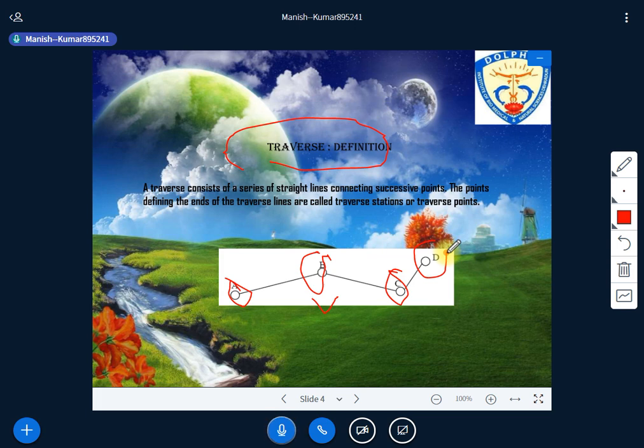Let's listen carefully and try to understand again. I'm repeating the things, right? These are the points A, B, C, D, and all these points have been connected through straight lines, A to B, B to C, C to D, isn't it? So this series of straight lines is called a traverse, and these points are called traverse stations or traverse points. It is a very simple meaning of the term traverse, right?